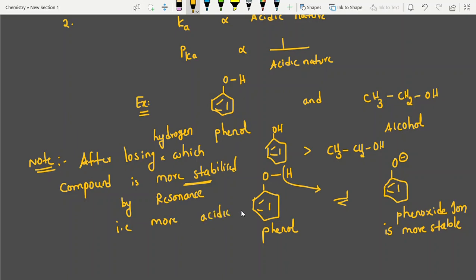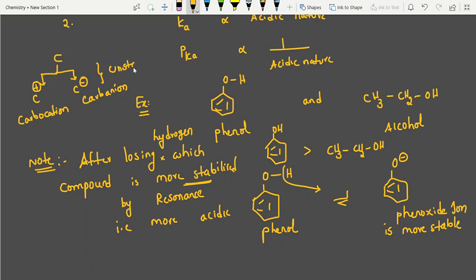See here students, after losing hydrogen, it forms phenoxide ion. To understand more, I will give you one simple point. Carbon in the neutral condition. If you take charged species like C plus and C minus, this is what we call carbocation, and this is what we call carbanion. Carbocation and carbanion, both ionic states, are unstable.